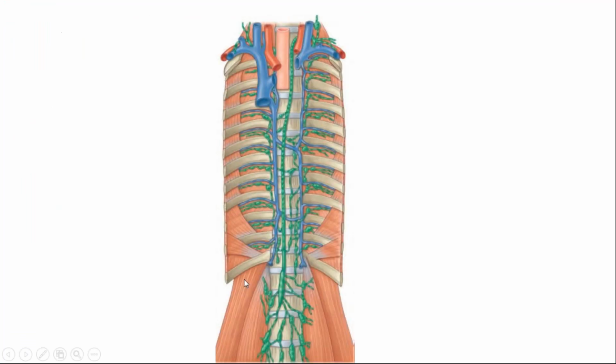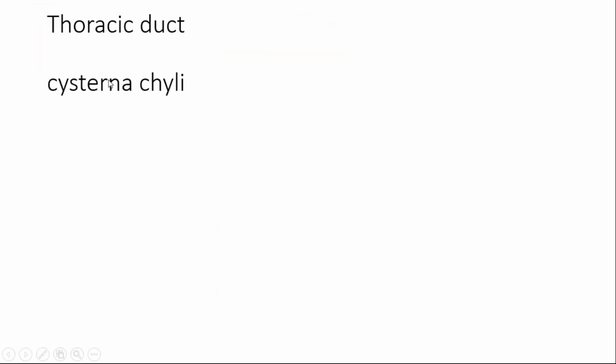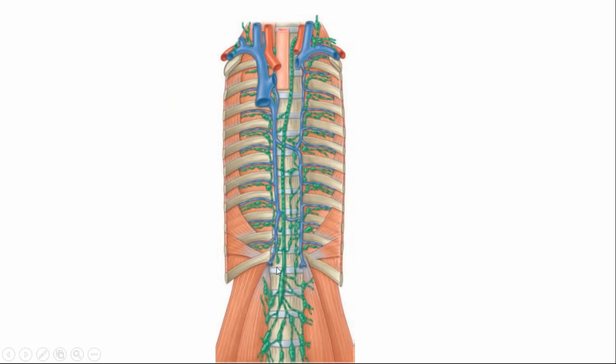So this dilated part is called cisterna chyli. Cistern is a dilated place, and chyli means the chyme, the lymph. So a cistern is a place where something can get collected. This cisterna chyli is formed by multiple lymphatic channels in the abdomen. This is abdomen because we are saying L2 vertebra. The thorax is only till T12, so this is at the level of T12, L2 vertebra.